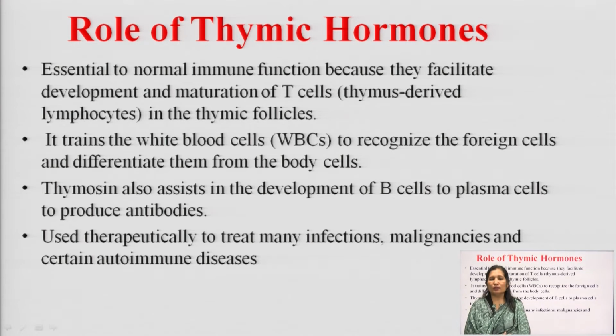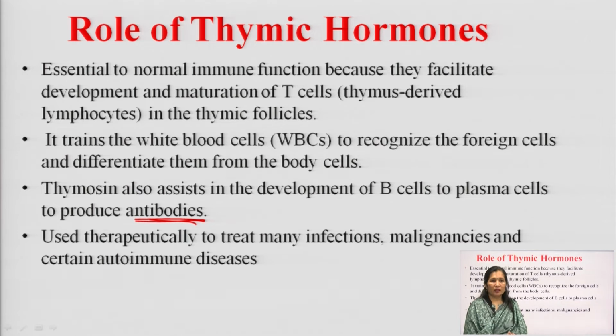Thymosin also assists in the development of B cells, so that B cells will release plasma cells and they will produce antibodies. Antibodies fight against the antigens. So, these hormones are used therapeutically to treat many infections, malignancies and certain autoimmune diseases.